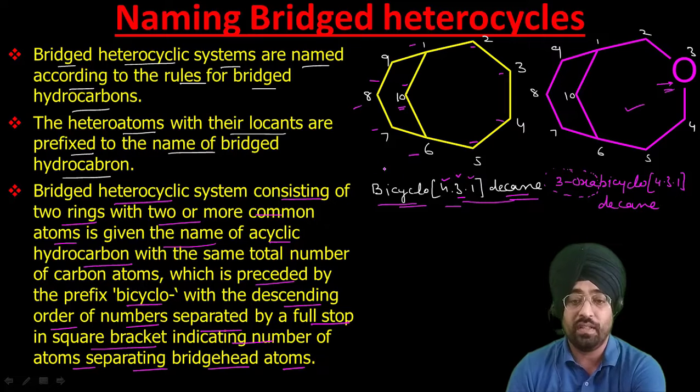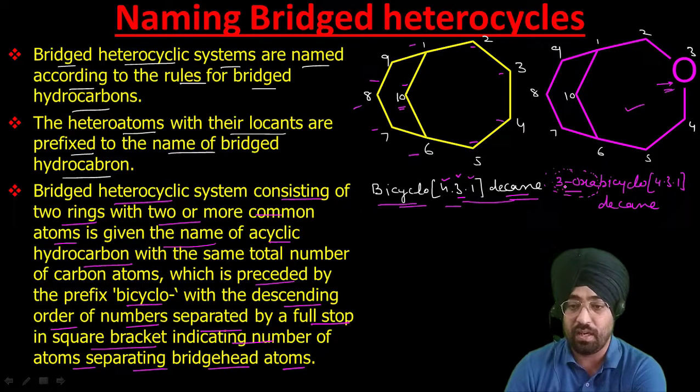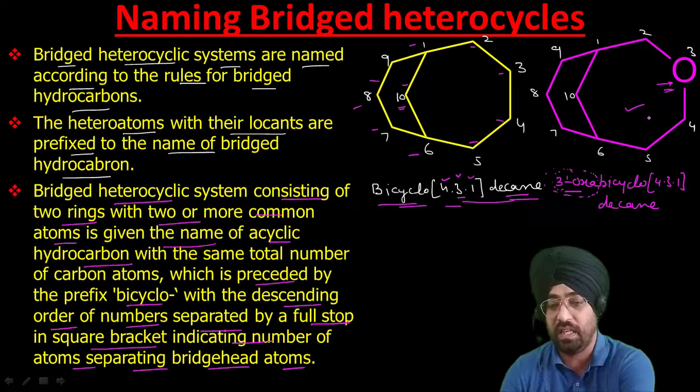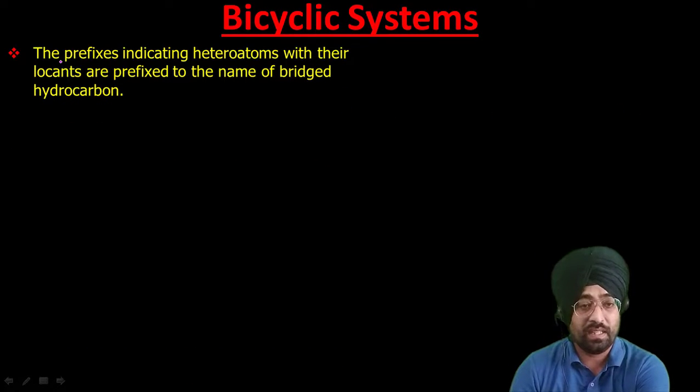So once you know how to name these bridged hydrocarbons, the naming of bridged heterocycles is quite easy. We just have to add a prefix with the name of that heteroatom, and we have to specify its locant position, as in this case, it was 3-oxa. Now, as I have already discussed, the prefix indicating heteroatoms with their locants is prefixed to the name of the bridged hydrocarbon.